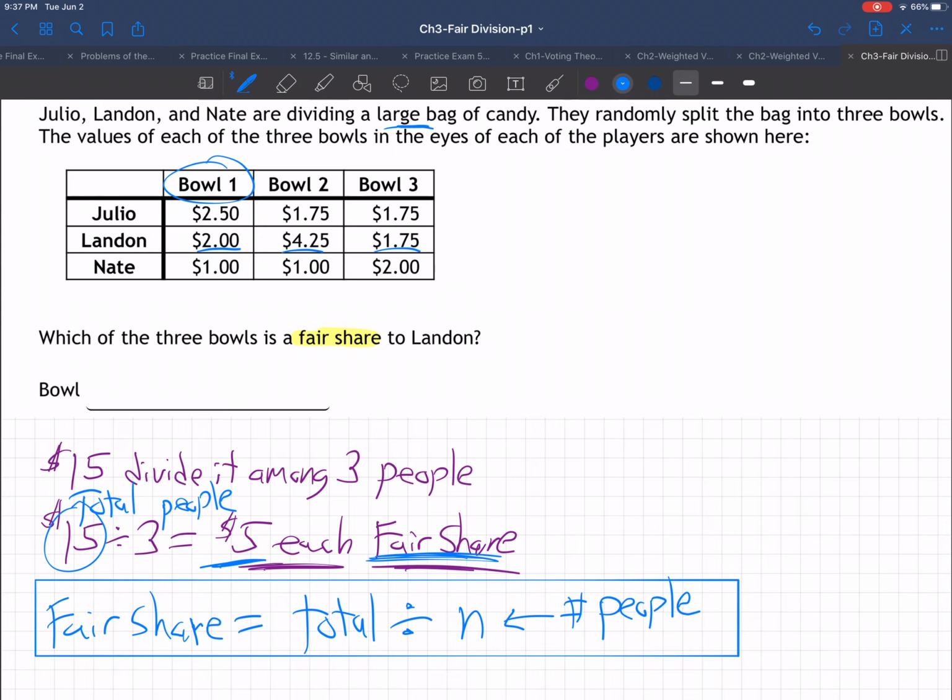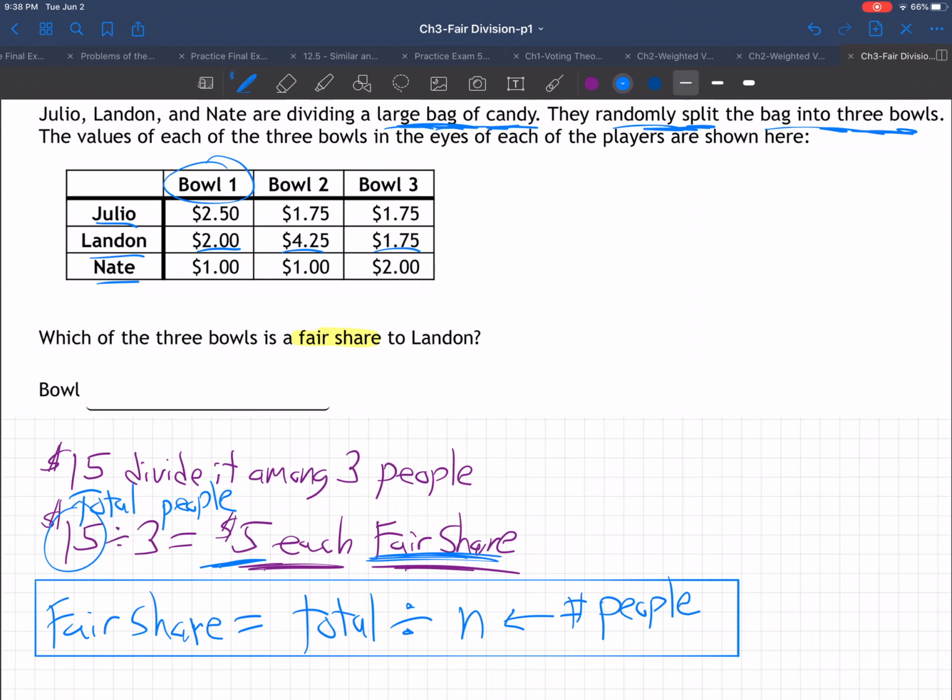So there's a large bag of candy. Some people, say for Easter candy, might prefer jelly beans to chocolate bars. It's just going to be whatever your taste is. So they took the large bag of candy and randomly split the bag into 3 bowls. They just took a huge bag and broke it at random into 3 bowls. And then each of these 3 kids, Julio, Landon, and Nate, looked at the bowls and decided what they thought the bowls of candy were worth to them.